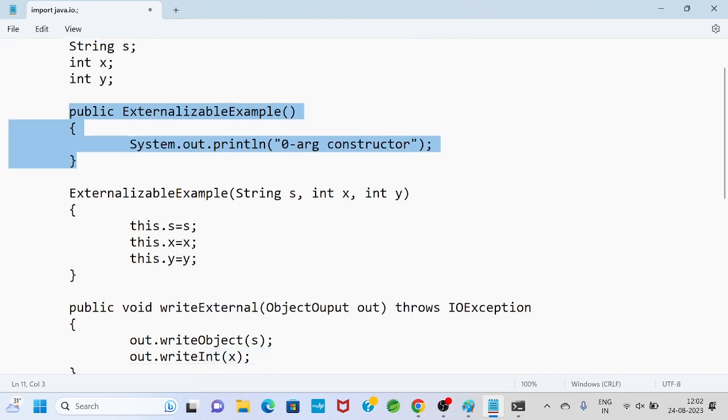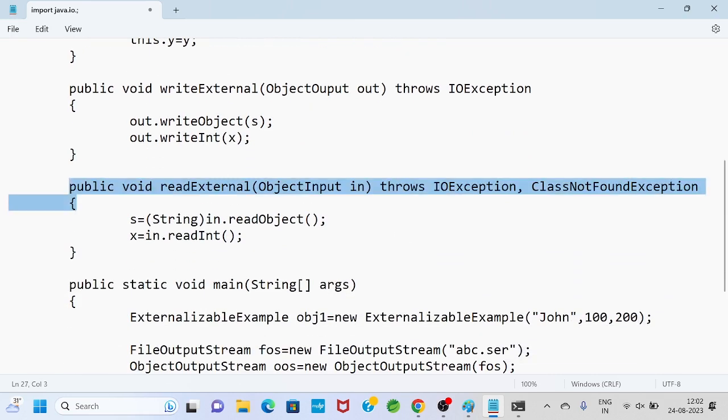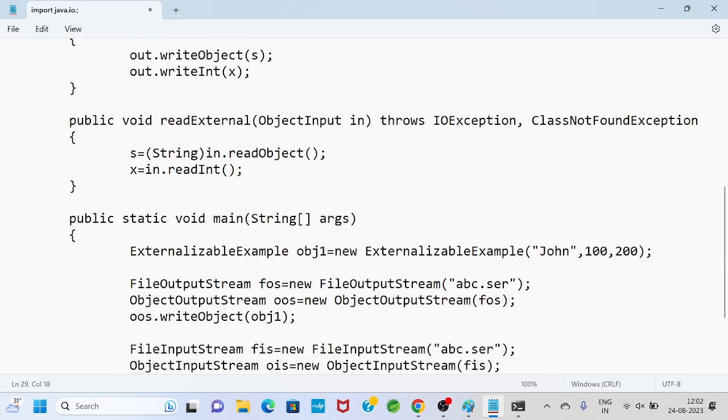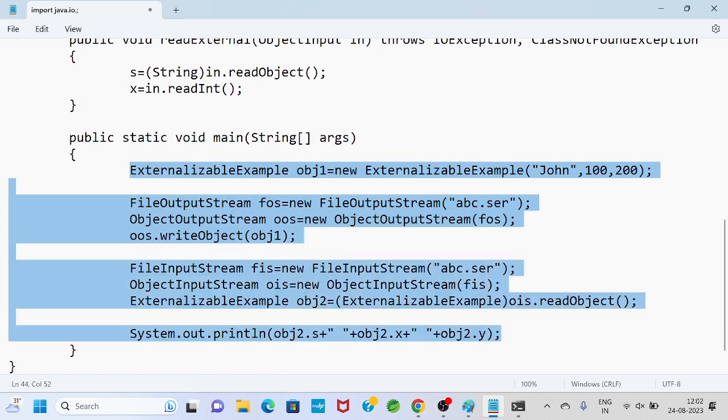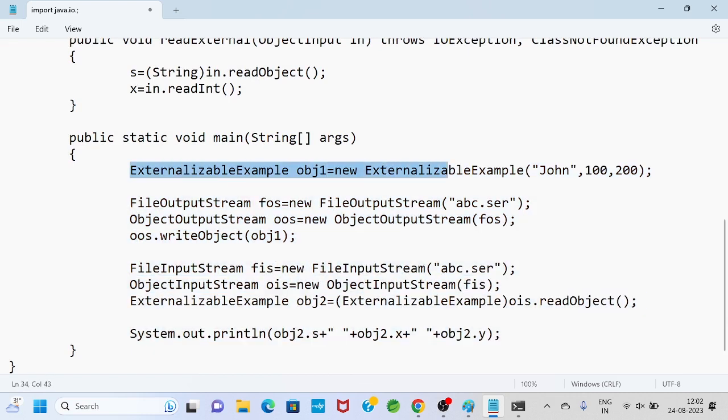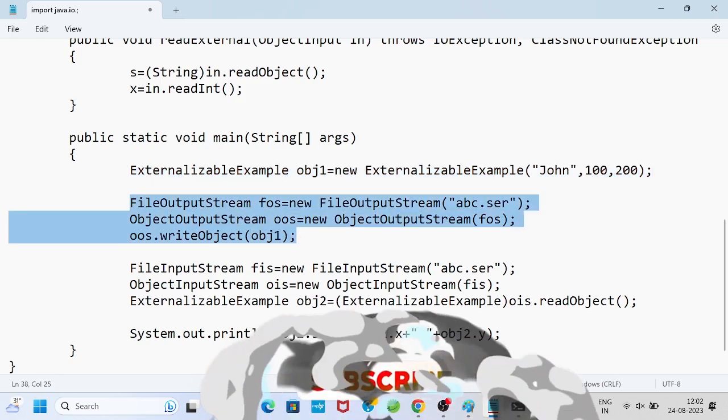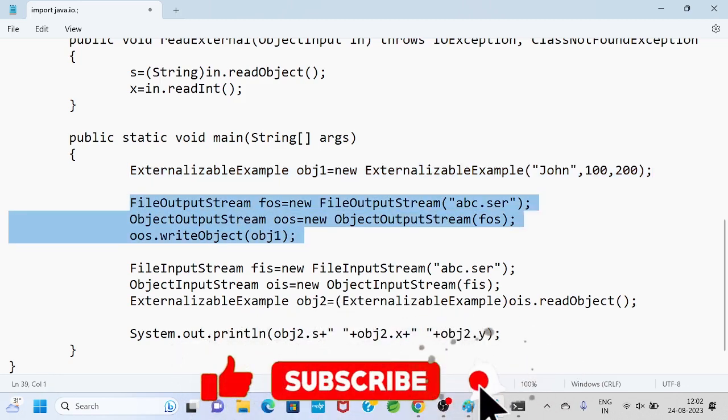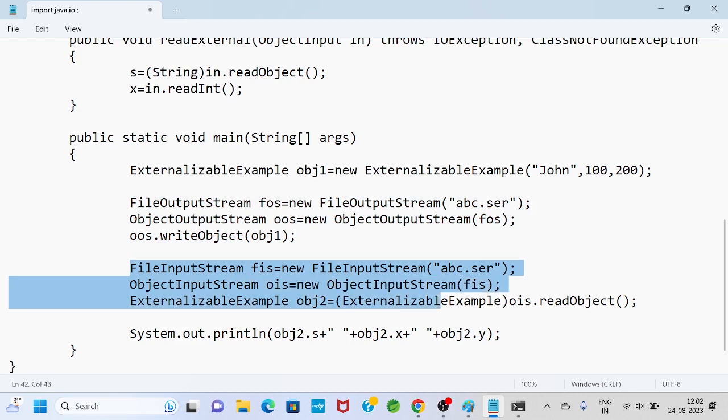Then internally the readExternal method will execute, because execution starts from the main method onwards. This is the first line to execute in the whole program. When this line executes, the parameterized constructor will execute. When this line executes, the writeExternal method definition will execute. When this line executes, the default zero-arg constructor and the readExternal method will execute. Then this is the output statement.